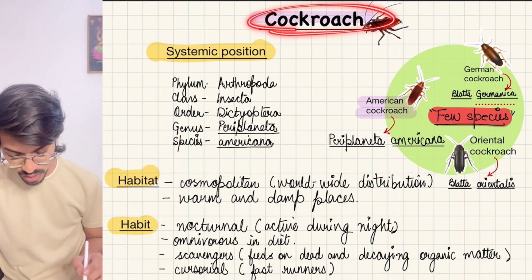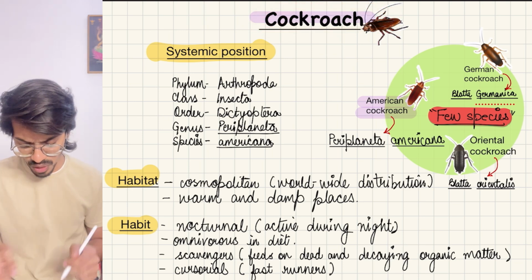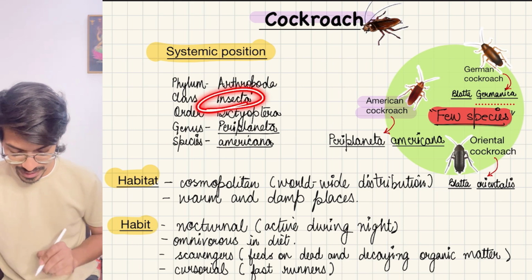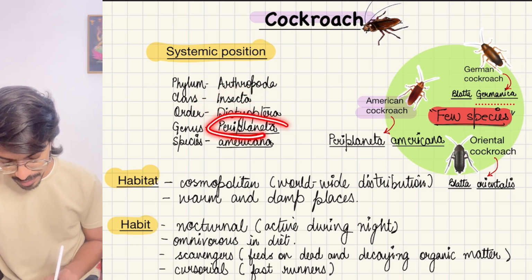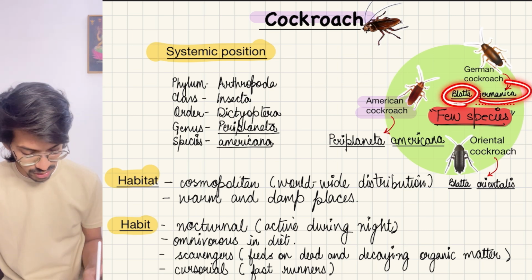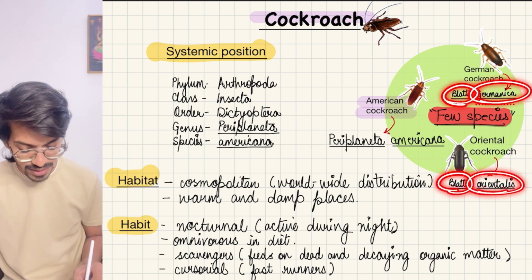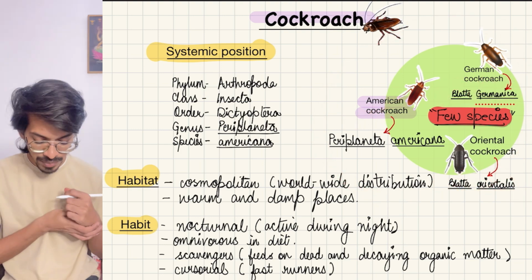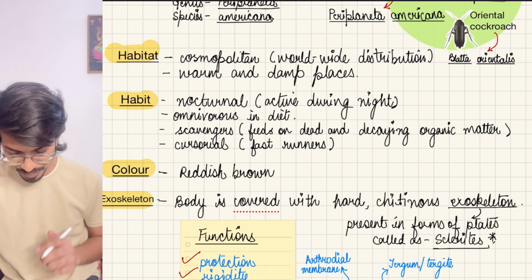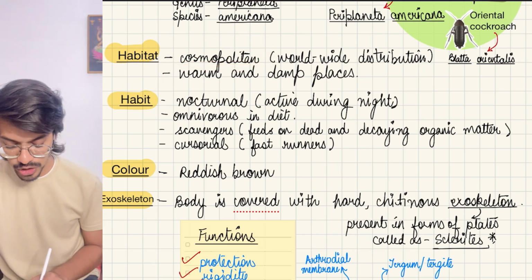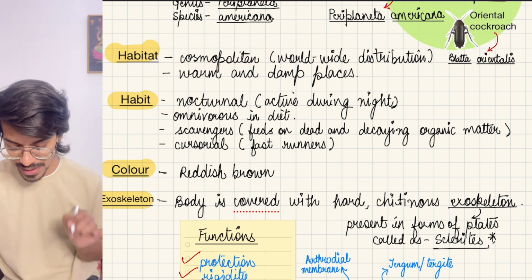So the cockroach belongs to which phylum? Arthropoda, because it is an insect. So its class is Insecta. Its genus is Periplaneta americana. Other species are also there, like Blatta, Blattella germanica, Blatta orientalis. The one present in our country is Periplaneta americana. Now its habitat is cosmopolitan. Worldwide it is present, usually in warm and damp places.